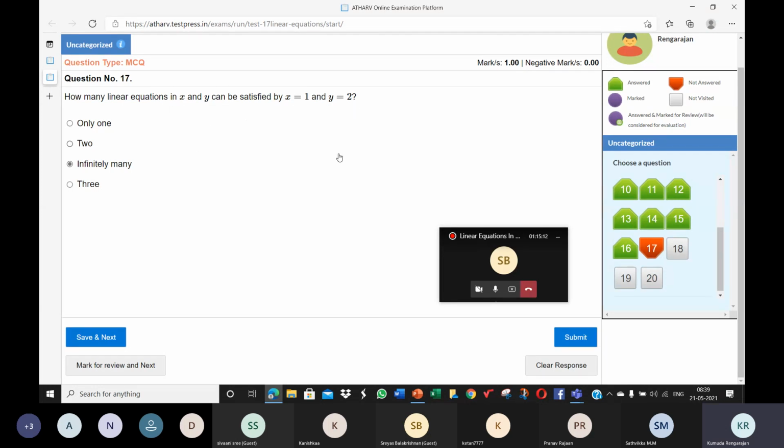When it is 2 variables, the number line does not come in the picture at all. Okay, ma'am. So 1, 2 is the address of a point in the Cartesian plane. Through this point, there can be so many lines drawn passing through this point. And 1, 2 will satisfy all the equations. So infinitely many.